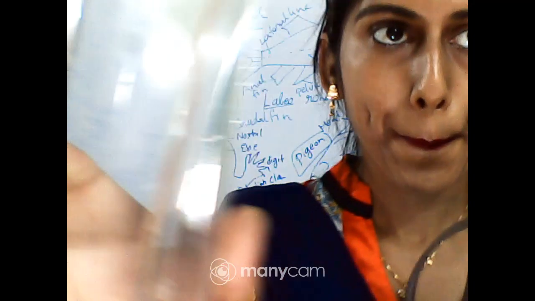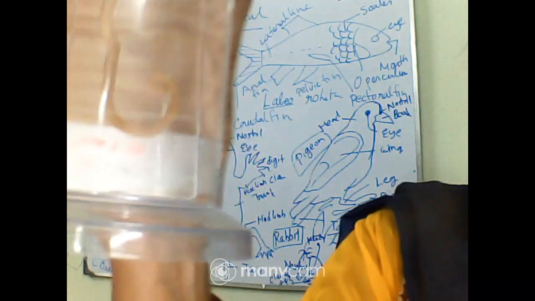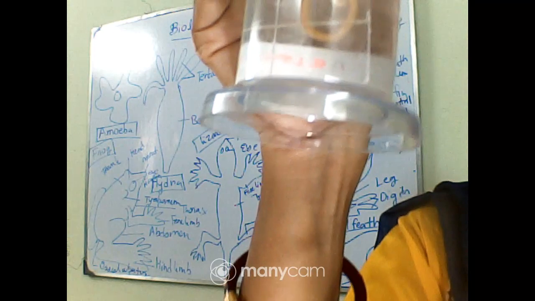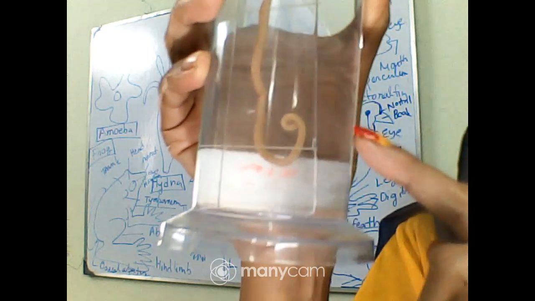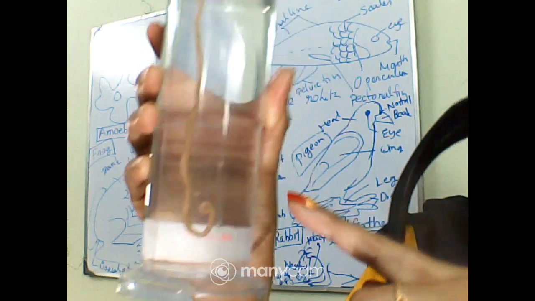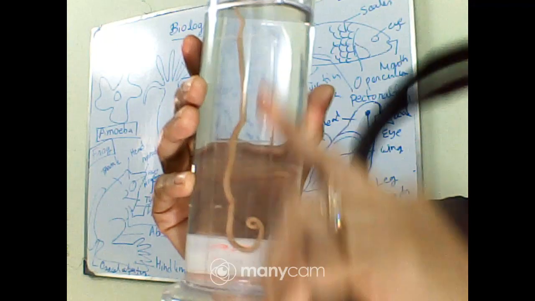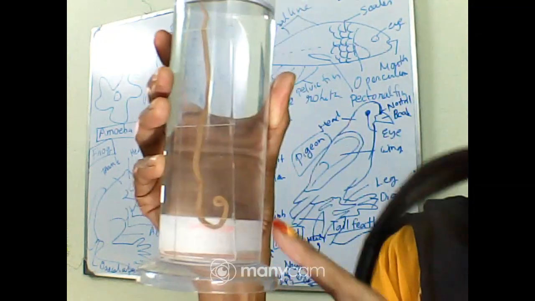So this one is the male Ascaris. Look at their posterior part. I have told you that the posterior part is quite curved. You can see that the end part is quite curved and they are smaller than the female. So this is the male Ascaris.